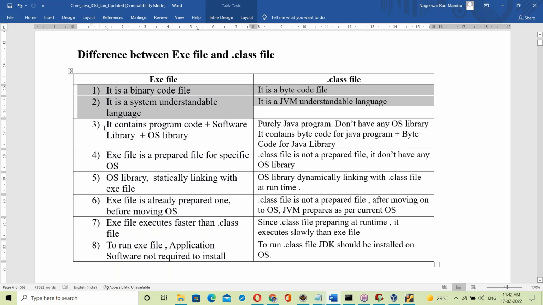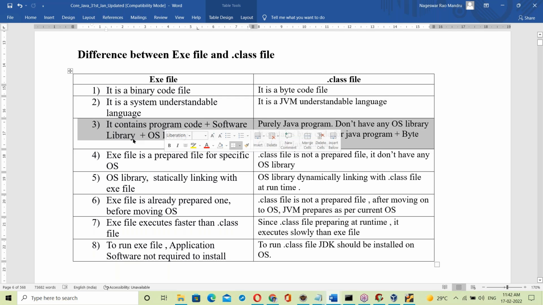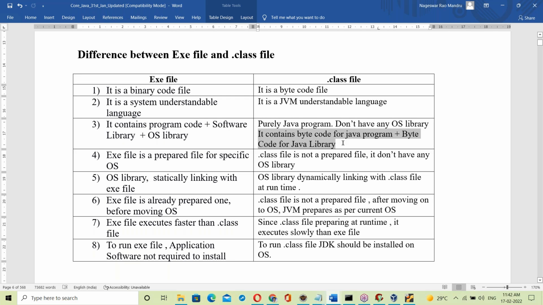This is the first difference. Next difference: the exe file contains binary code for our C program, binary code for the software library, and binary code for the OS library. What is a dot class file? A pure Java program. It contains byte code for the Java program plus byte code for the Java library. It doesn't have any OS library.